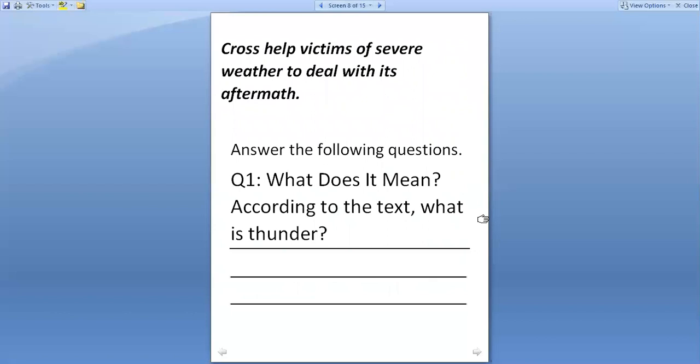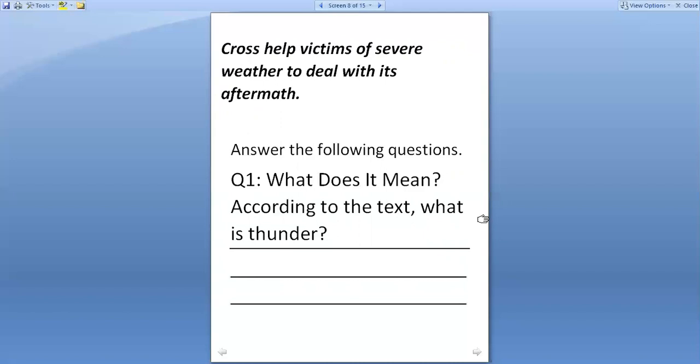with its aftermath. So students, in this comprehension, you have learned about some of the severe weather conditions that include thunderstorms, that is the lightning and how it causes disaster in the areas, hailing, snowfall, blizzards, tornadoes, and hurricanes. These are all the severe or extreme weather conditions that affect natural life here on Earth.